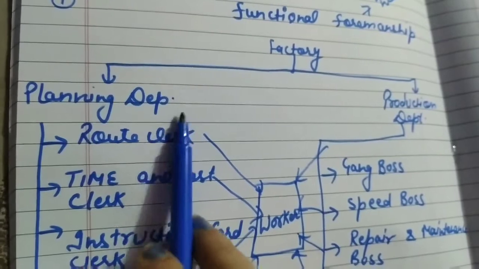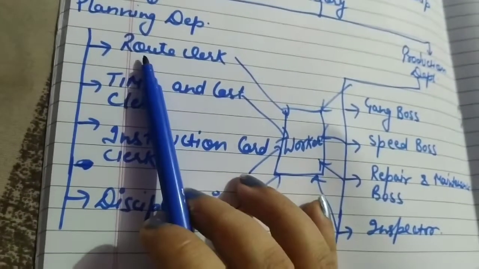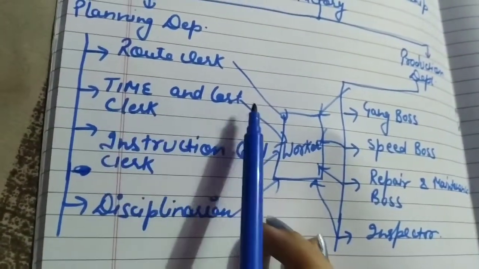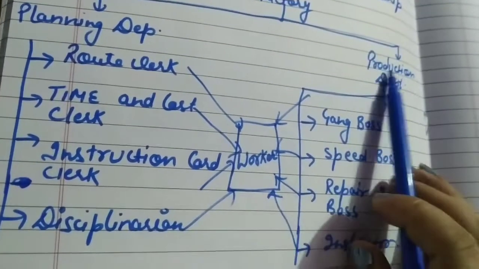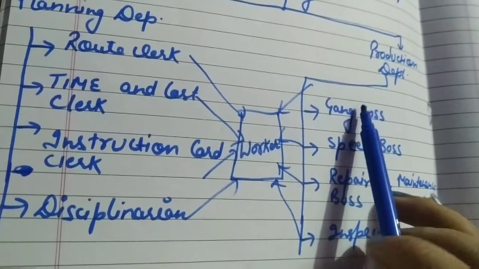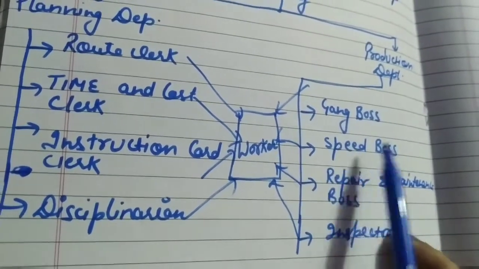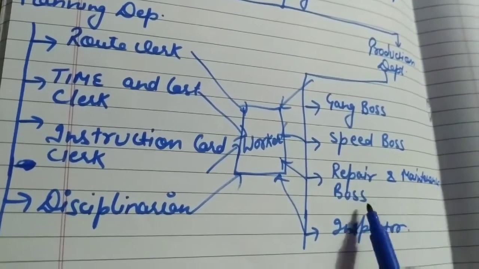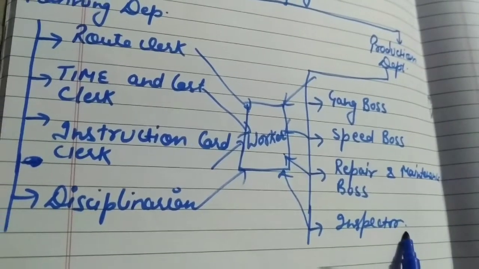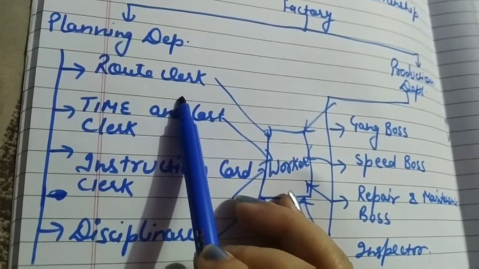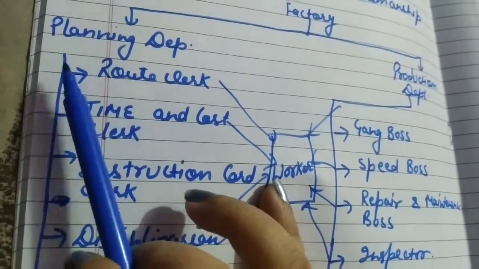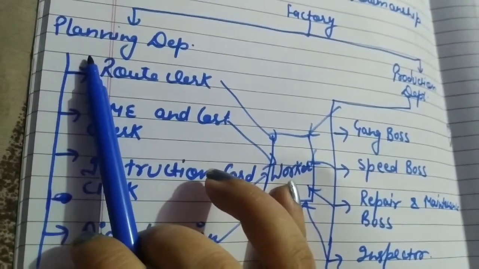In planning department there are four bosses, that is route clerk, time and cost clerk, instruction card clerk and disciplinarian. In production department there are also four bosses, that is gang boss, speed boss, repair and maintenance boss and inspector. Clear? So they all perform their separate functions. The planning department only does the planning.